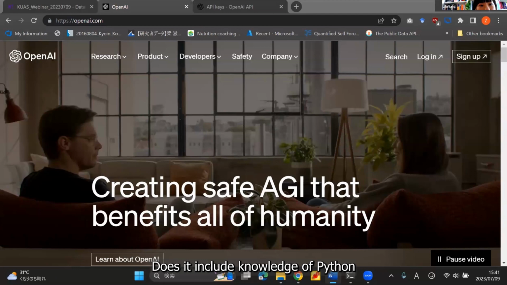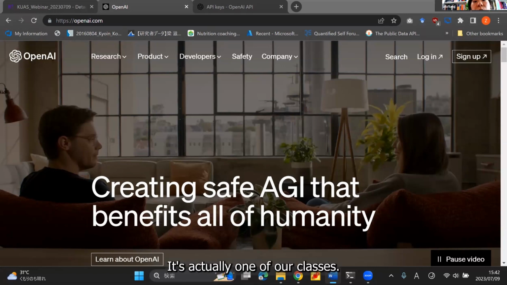Does it include knowledge of Python? App Inventor doesn't use Python, so you don't need any knowledge of Python to use App Inventor. If you like Python, you can do something different: you can write the whole application, like a web application, in Python to work with App Inventor. The basic workflow is the same, irrelevant to programming language. The API workflow is the same for all programming languages. It's like translation work, like saying the same thing in different languages. Is there any possibility?